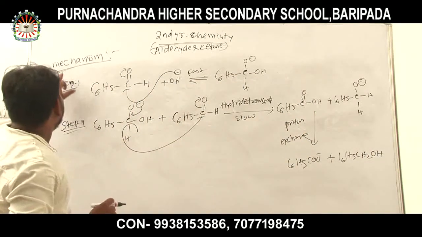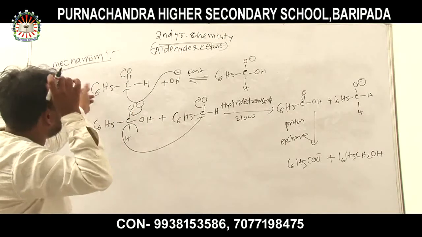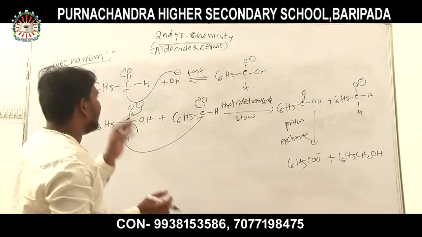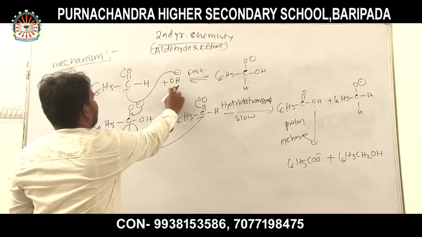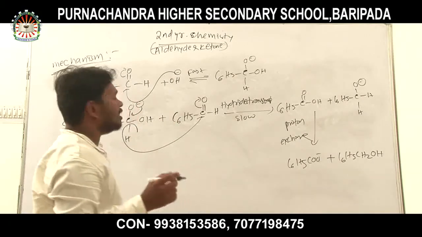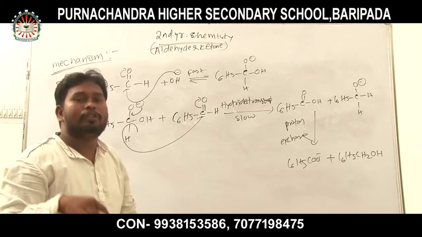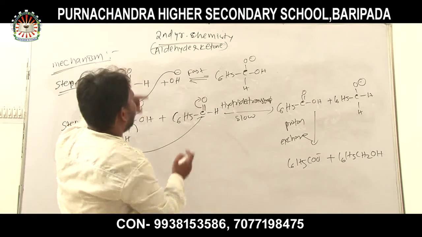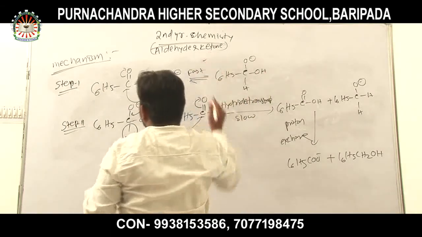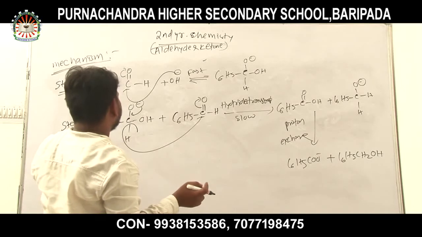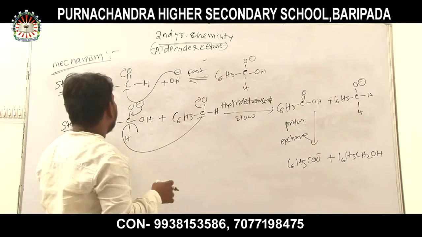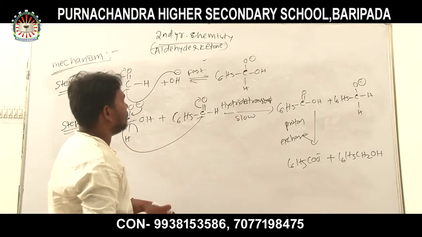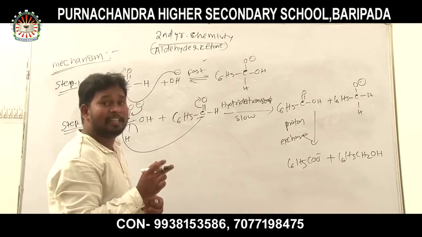I can explain now. Consider two steps. In step 1, one molecule of benzaldehyde is treated with concentrated NaOH solution, and the nucleophile OH minus attacks. Because we know from before that aldehydes and ketones undergo nucleophilic addition reactions, here the OH nucleophile attacks the carbon atom, and an intermediate is formed. Then in step 2, it reacts with another molecule of benzaldehyde, and hydride transfer takes place. It is a slow step, the rate determining step.